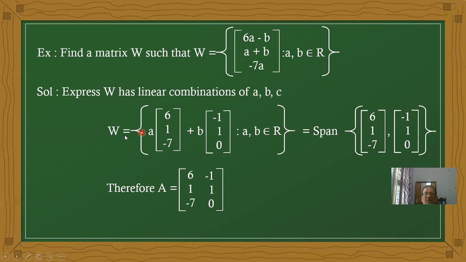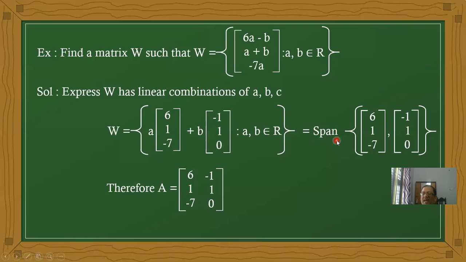Therefore W equals a times the complete a coefficient, 6, 1, minus 7, plus b times the b coefficients, minus 1, 1, and there is no other value, that means 0. Like this, a into 6, 1, minus 7 plus b into minus 1, 1, 0, such that a and b are real numbers.